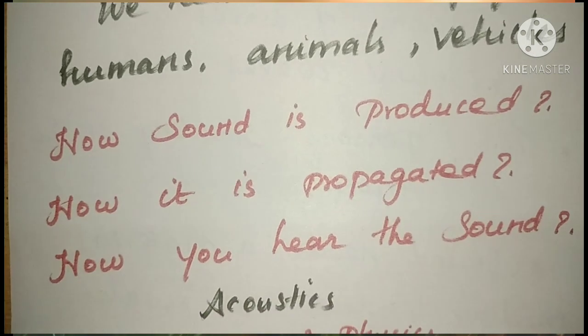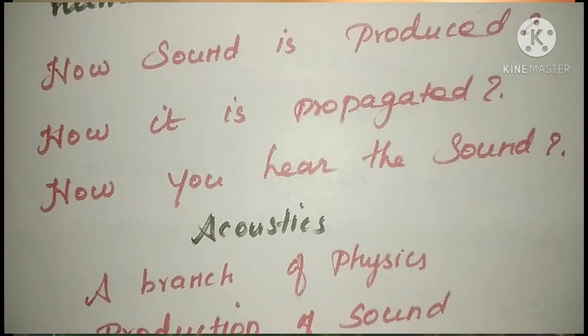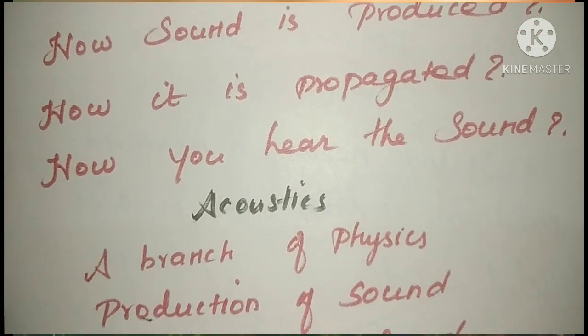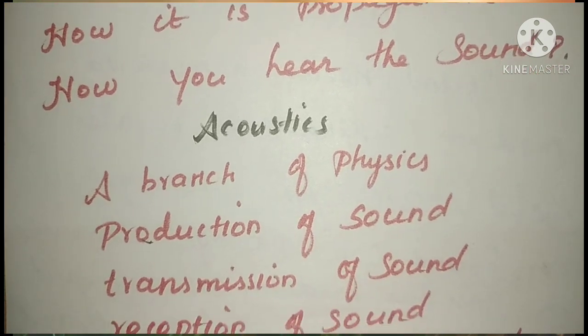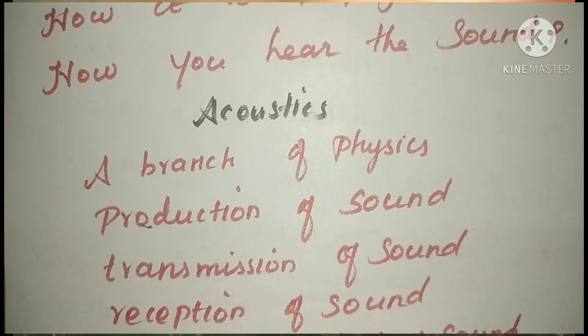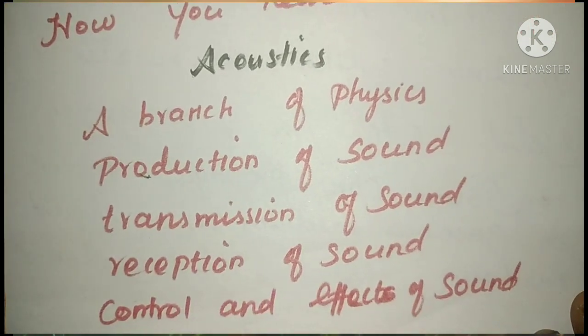So acoustics is a branch of physics. It deals with the study of production of sound and transmission of sound, reception of sound, how we can receive the sound, and how to control the effects of sound.